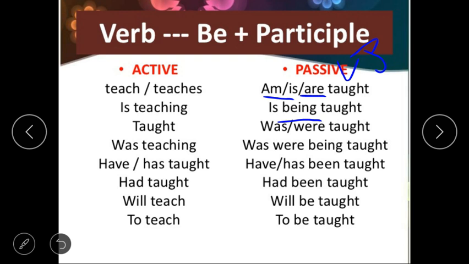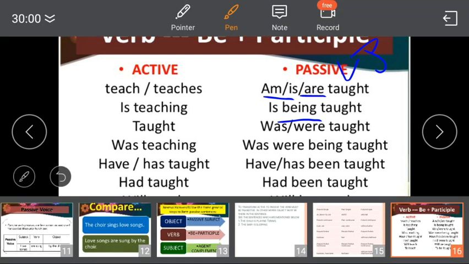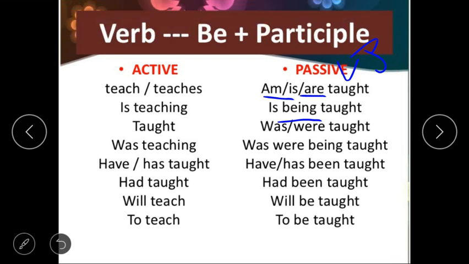Next, actually, this we can use in simple past tense. In simple past tense, students, we will use V2, or we can say the past form, the second form of the verb. And in negative and interrogative sentences, we use did also. So while changing into passive, we'll borrow helping verbs from past continuous. What is there in past continuous? Was, were. We'll take that verb, and we write it here in the passive sense. Like, I taught you English. I taught English. So how can we change? English was taught by me.